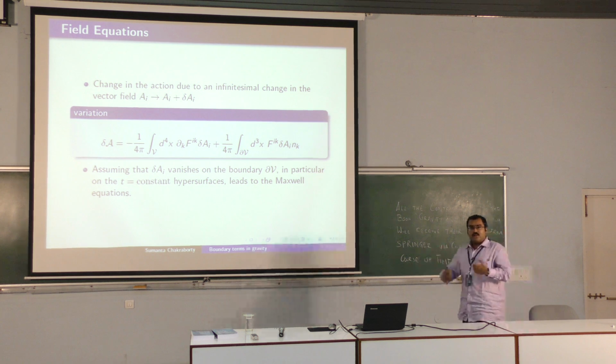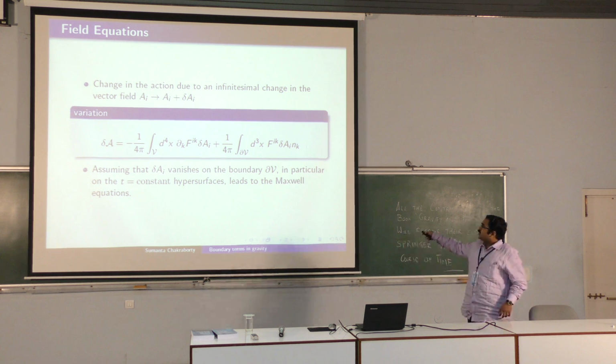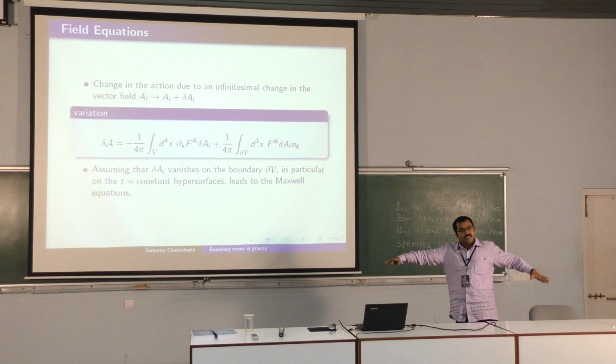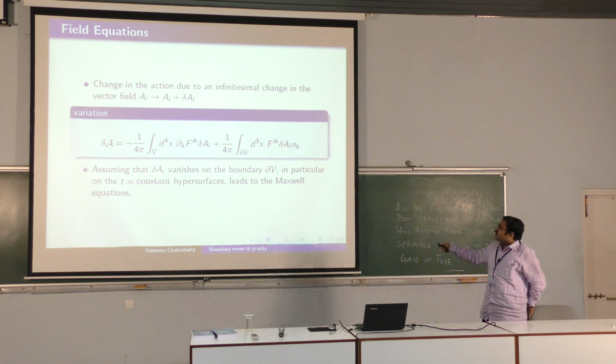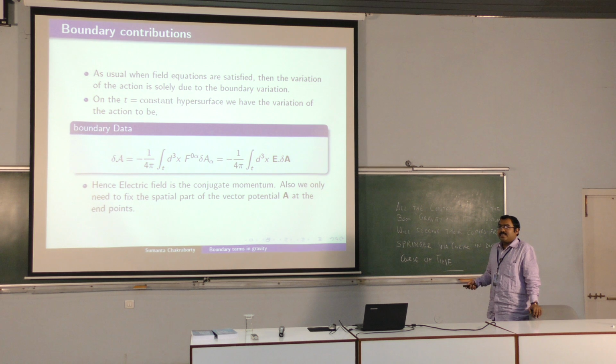Now as I told you, you always assume that the spatial boundary is at infinity. Therefore, there is no contribution coming from this term n_k when it is spatial. That is, n_alpha has no contribution. At spatial infinity, things are dying out. So therefore, the only contribution will come from the time surfaces. So then your n_k will have only the 0 value. So it is F^0i. And since F_ik is antisymmetric, this will translate into F^0alpha delta A_alpha. And F^0alpha is nothing but the electric field. So it turns out to be E dot delta A.